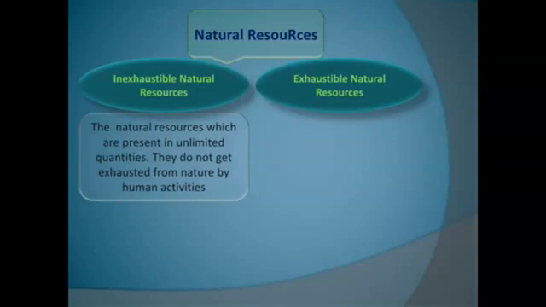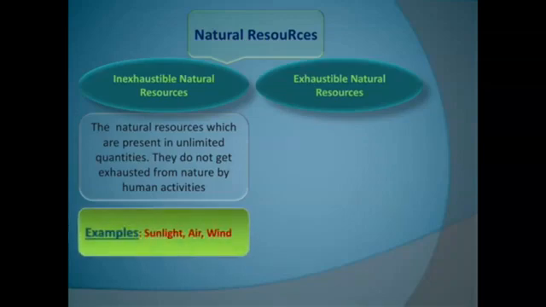What is an inexhaustible natural resource? Natural resources which are present in unlimited quantities or in large excess, which do not get exhausted by human activities and cannot be finished by human use, are called inexhaustible natural resources. Example: sunlight. Will it get finished? No. Air, wind, etc.